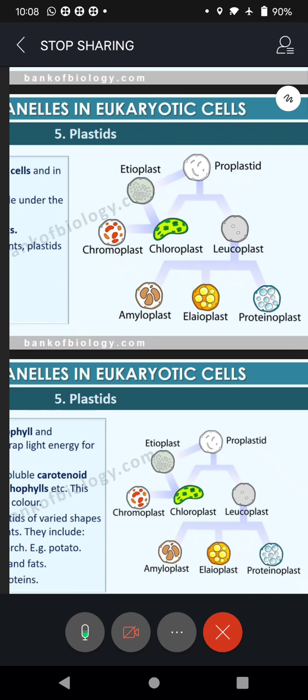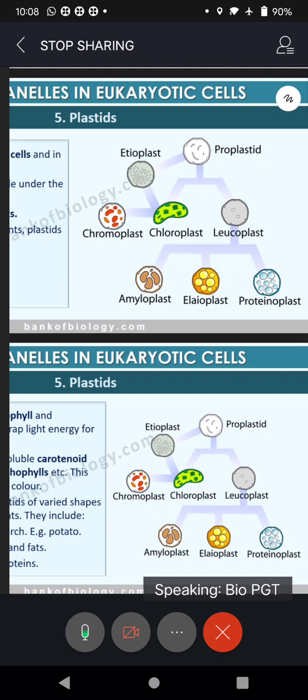Hence, chloroplast will be green in color. Since all the parts in the plant, predominantly leaves, are green in color, whatever green portions you are seeing in the plant, they are green because of the presence of chloroplast. And chloroplast will have chlorophyll. That's why plants are green.